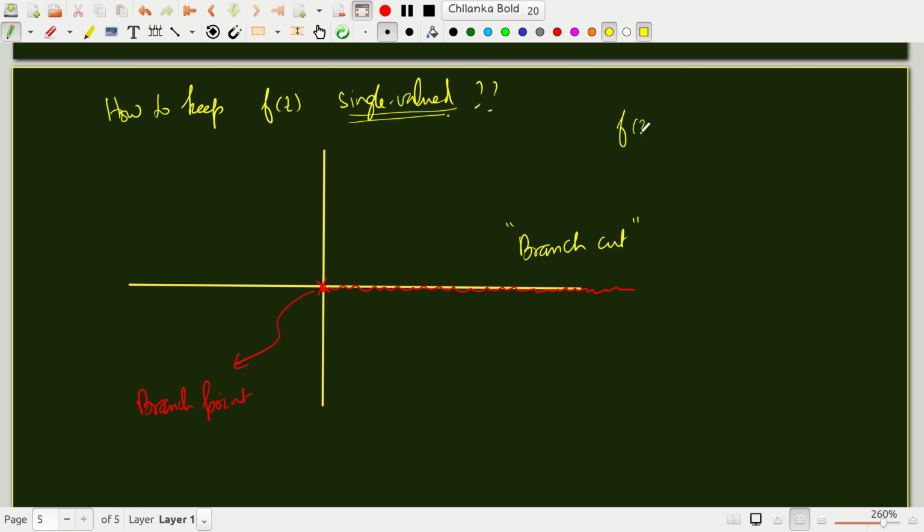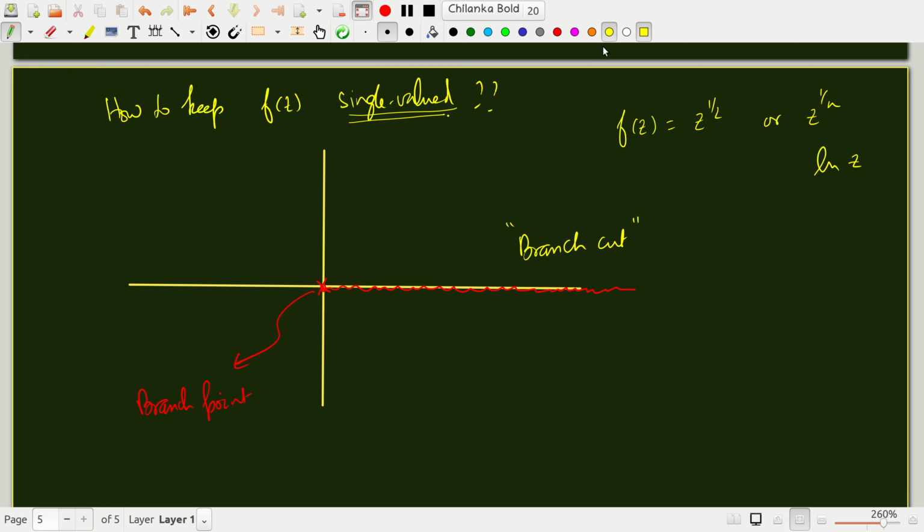For the function f of z equal to z to the half, or even z to the 1 over n or ln z, the origin is a branch point. So you can draw a line from the origin to infinity along the positive real axis. That can be a branch cut, but that's not the only possibility.